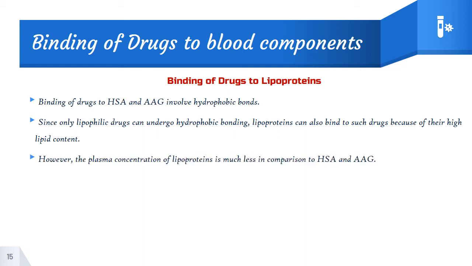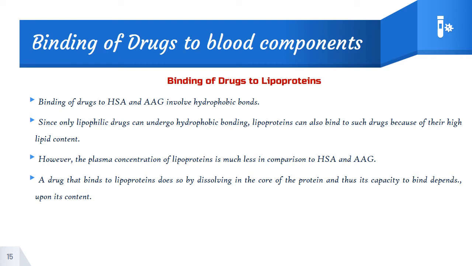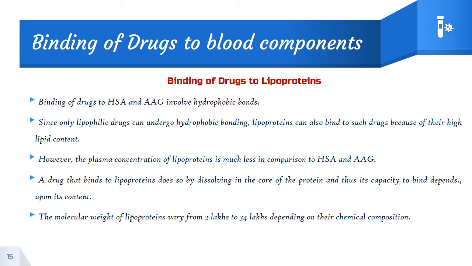But the plasma concentration of lipoprotein is less in comparison to that of HSA and AAG. So a drug that binds to lipoprotein dissolves in the core of the protein, and thus its capacity to bind depends upon its content. The molecular weight of lipoprotein varies from 2 lakhs to 34 lakhs depending upon the chemical composition.